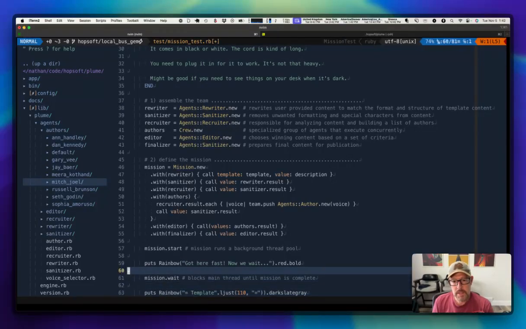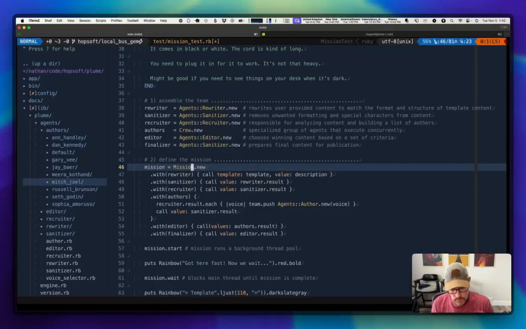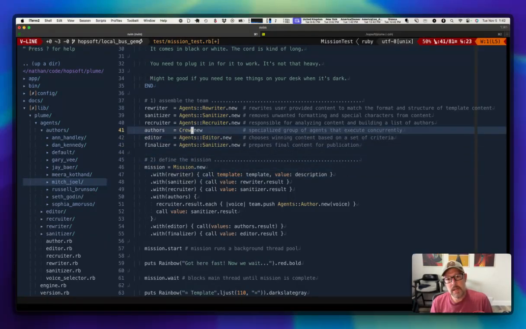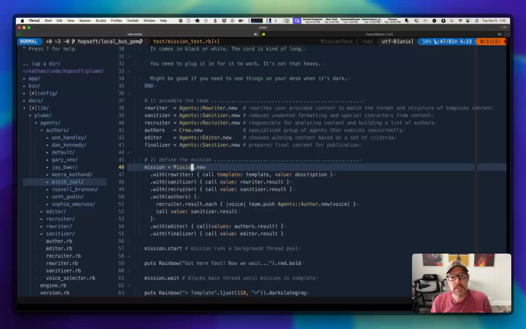A mission in this particular system is a way to now compose that team to do its work. So we just instantiate a mission, and then we've got this with method. The argument to the with method is the agent that's going to execute. Now, notably, a crew itself, even though it's composed of agents, is itself an agent. And so we start here and we just say, okay, we've got a mission with the rewriter. Let's call with this message payload. That's the same type of message payload that would get pushed up to LocalBus.